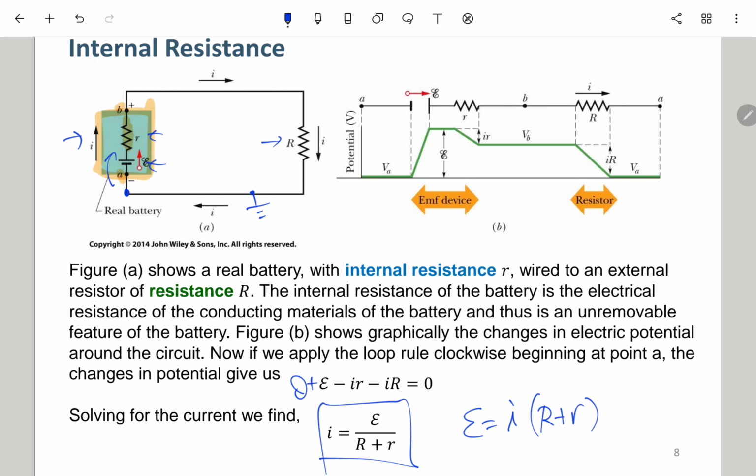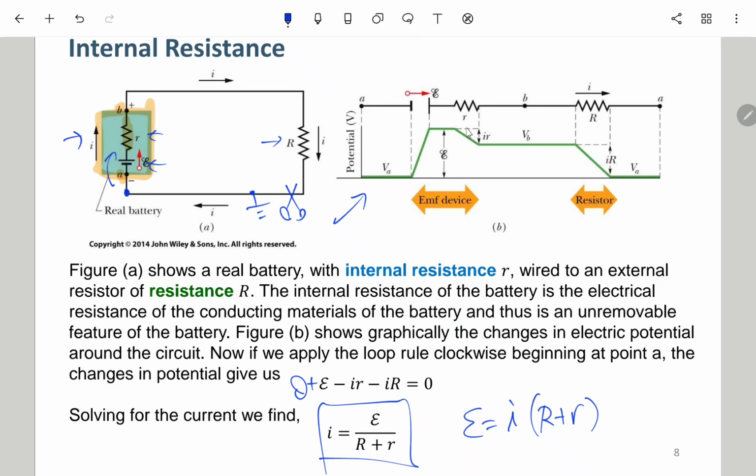If you would like to draw it out, you can cut this circuit and expand it. It will look something like this, going from left to right. This is node A, and then the potential goes up and stays there; this is the battery.